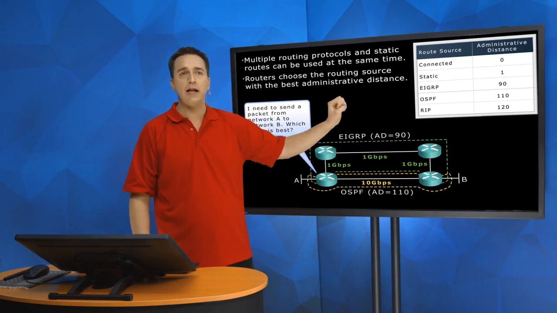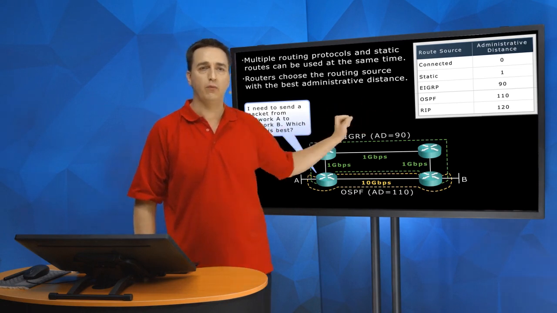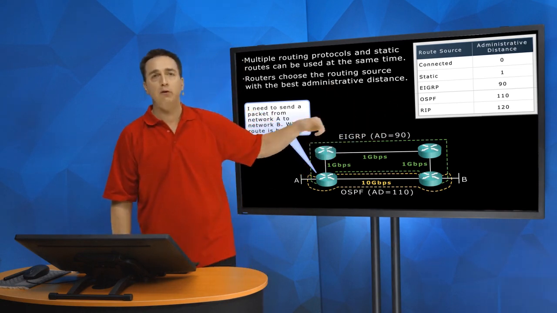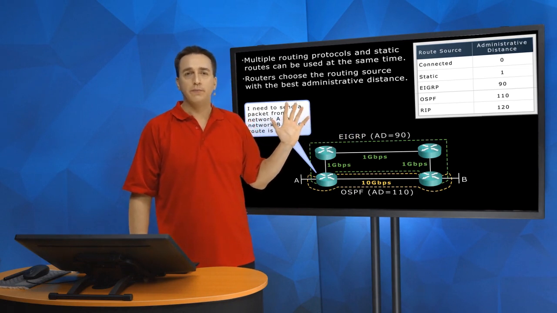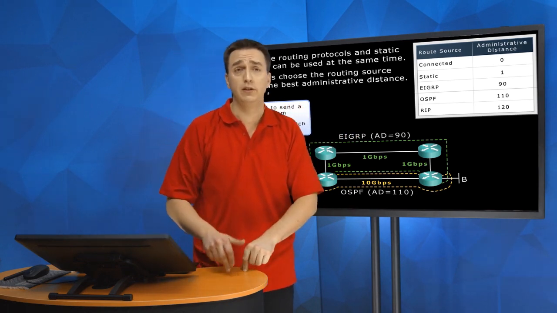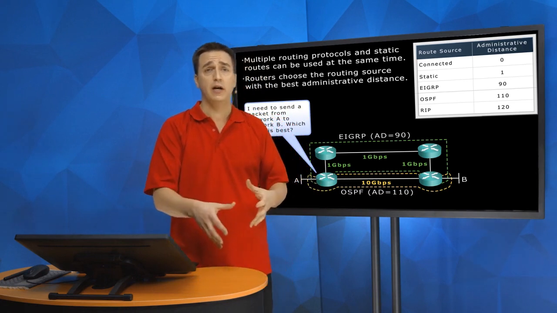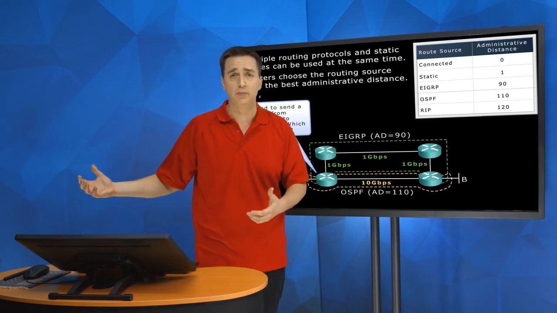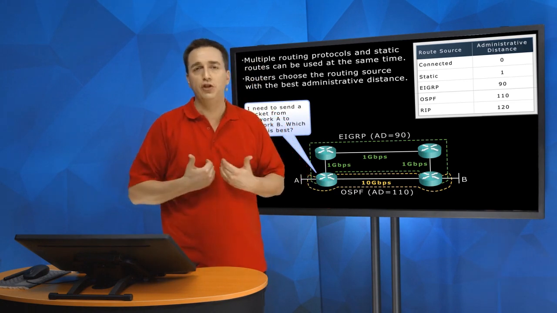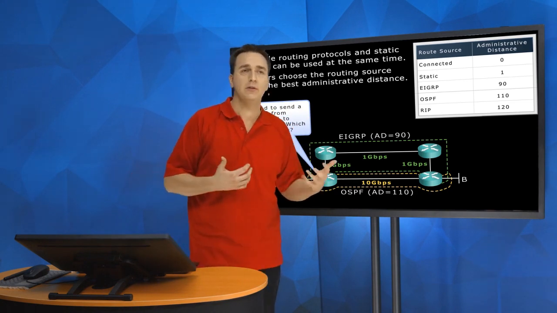Connected 0, static 1, EIGRP 90, OSPF 110, RIP 120. What that means is a connected route trumps every other source of information. So let's say 10.1.1.0/24 is directly connected to us, and then all of a sudden we learn about it via EIGRP. Then I ignore the EIGRP information because it's directly connected to me. Same thing with a static route.